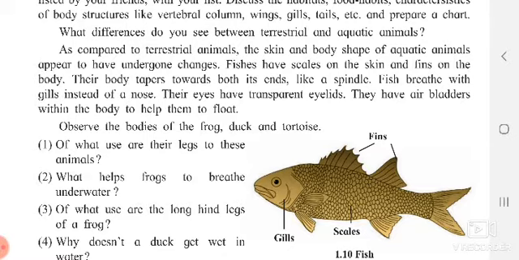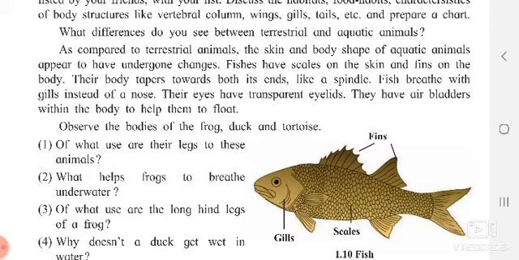Now their eyes have transparent eyelids. Eyelids in Marathi we can say as papnya. Because they have transparent eyelids, even if they close their eyes, they can easily see outside things, which helps them to swim in the water. They have air bladders. A bladder is like a bag, not an actual bag which we use. So they have air bladders present inside the body, which help them to float.